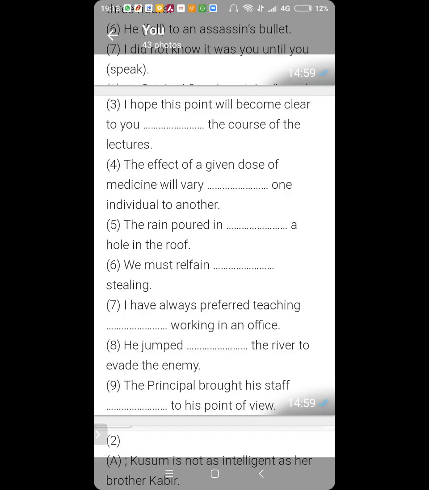Number 8. He jumped into the river to evade the enemy. Yeah. So when you have a river, you always jump into the river. Okay.